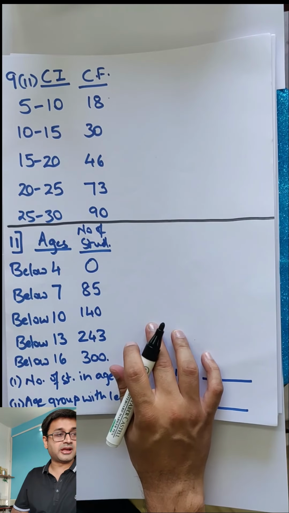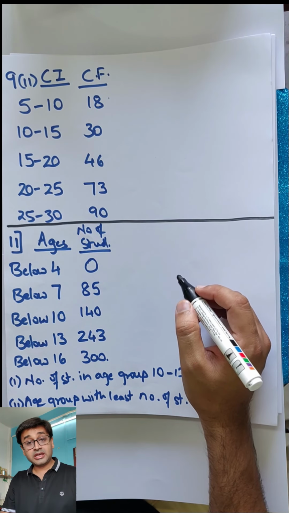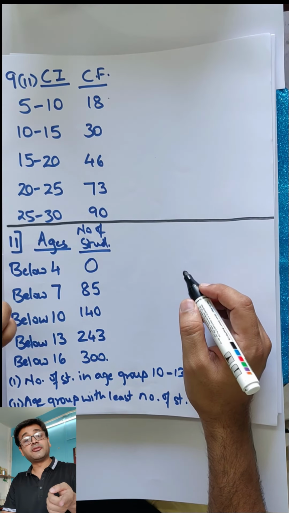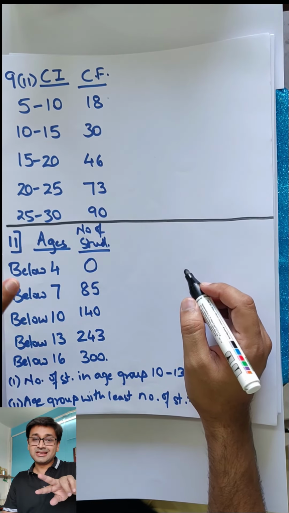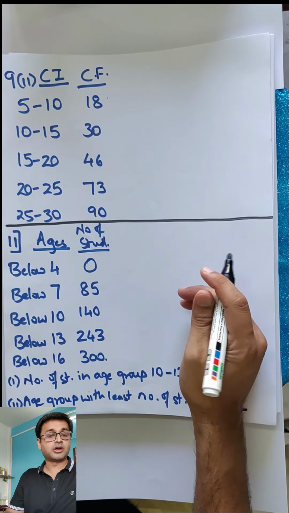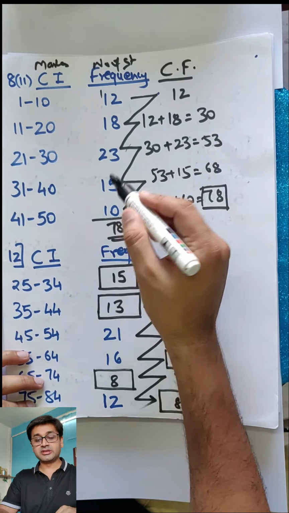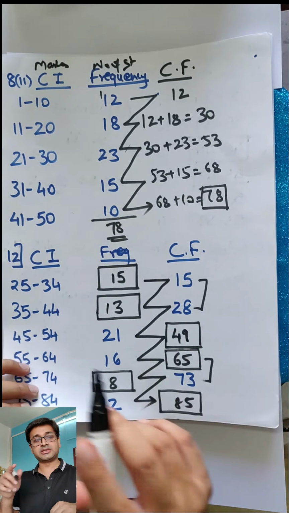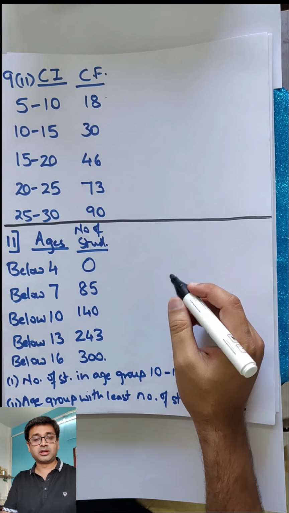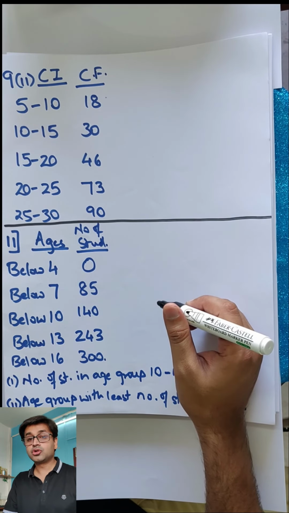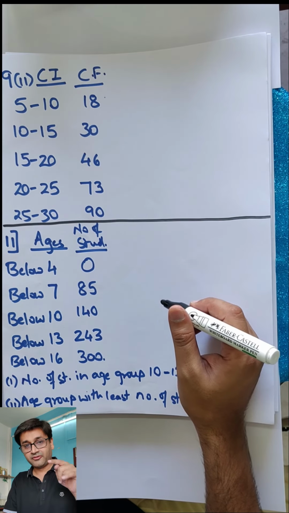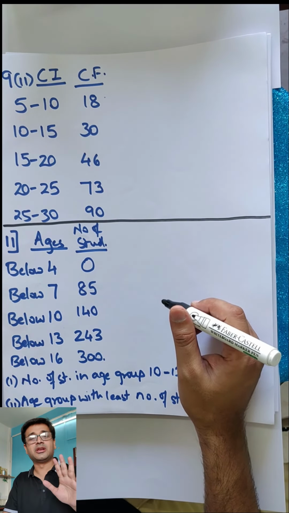I want everyone to try 9 part 2. Now they have given you cumulative frequency and they want you to get frequency out of this. This is exactly reverse. See, in the previous one, what did we do? We had frequency, we got cumulative. Now they are giving you cumulative, you get frequency. Ulta jane ko bol raha hai. So now how to go ulta? Pause, try. You should always try on your own, guys. If you do it, you will experience maths, you will enjoy. But if you just copy, wait for my instructions, you will never enjoy, okay?